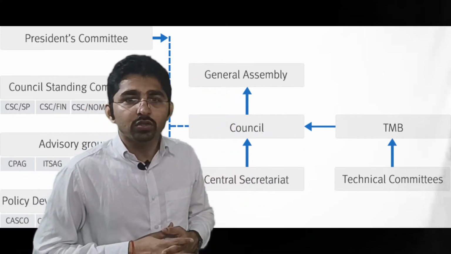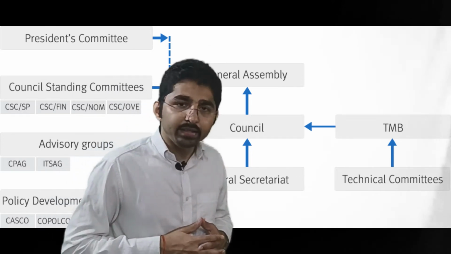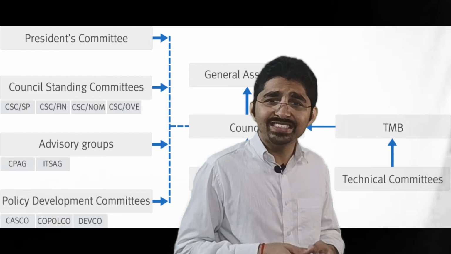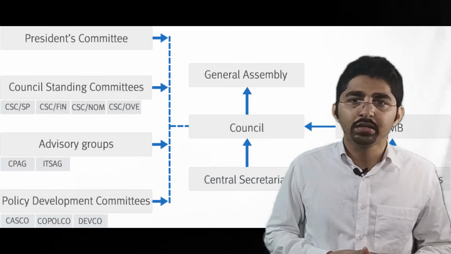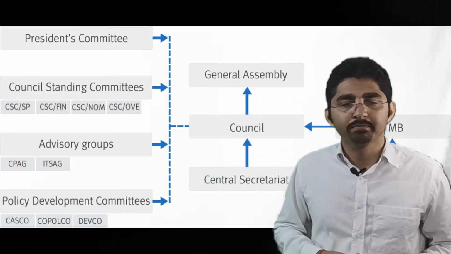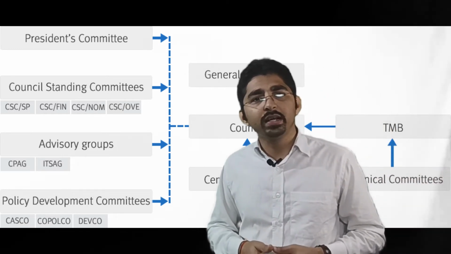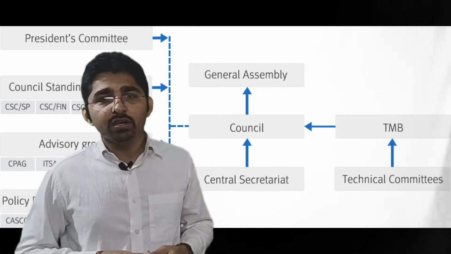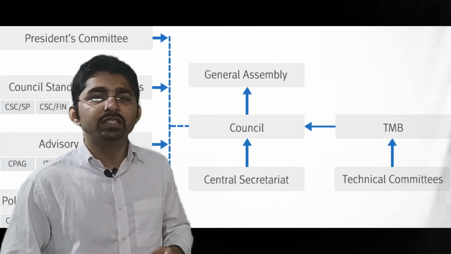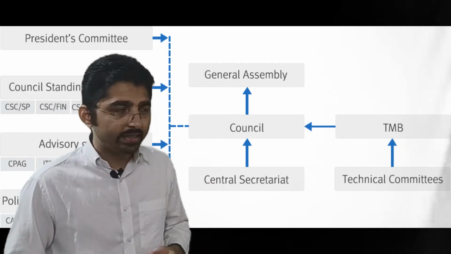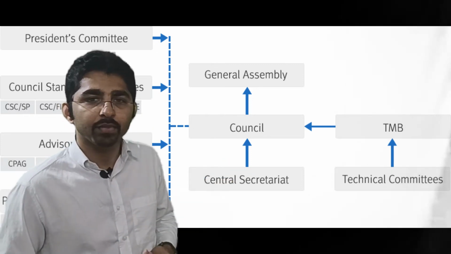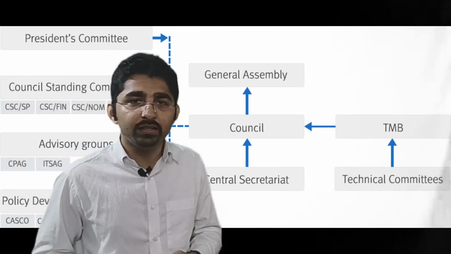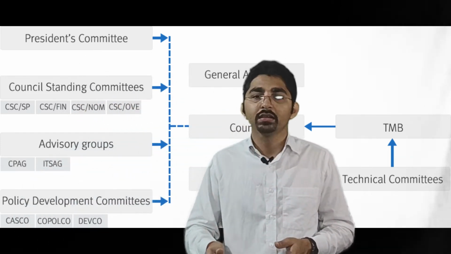Okay. So the Central Secretariat, which is based in Geneva, Switzerland, will coordinate the system and run day-to-day operations, overseen by the Secretary General. The General Assembly is going to take all the reporting from the respective functions. Okay. The ISO Council is the core governance body of the organization and it reports to the General Assembly. For example, the President's Committee advises the Council on matters decided by the Council. Okay, move ahead.